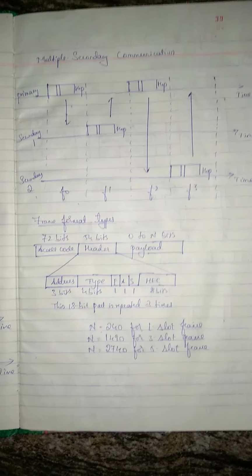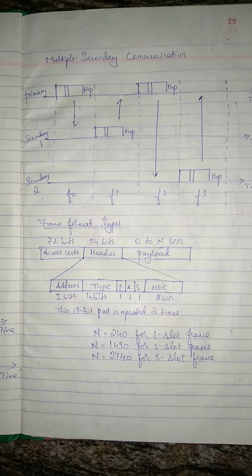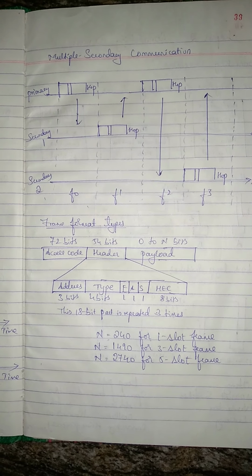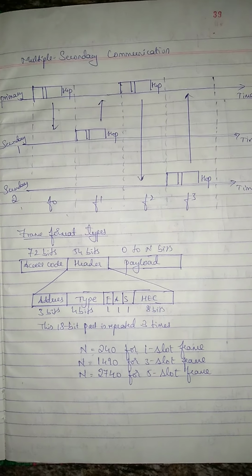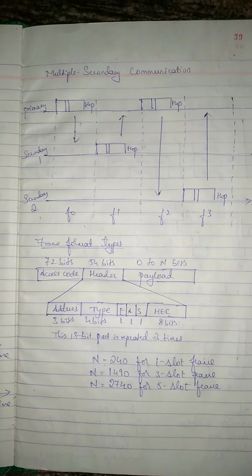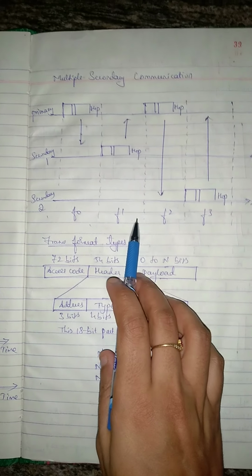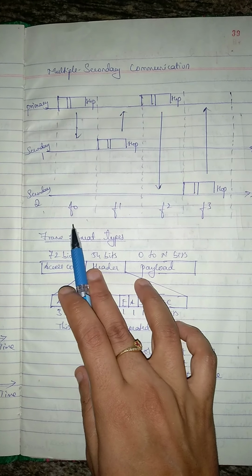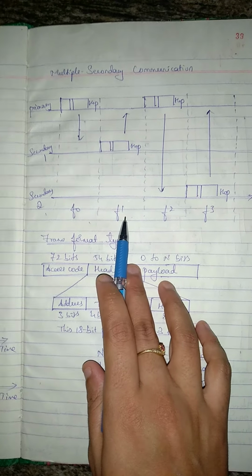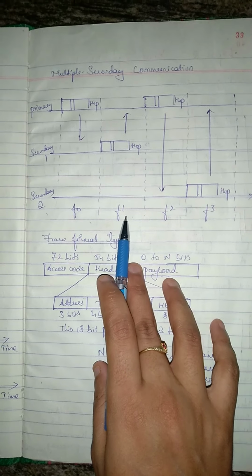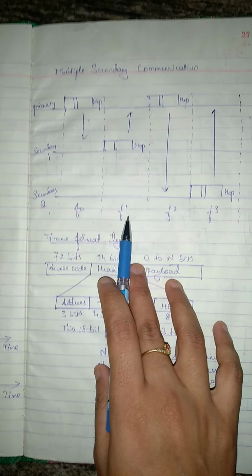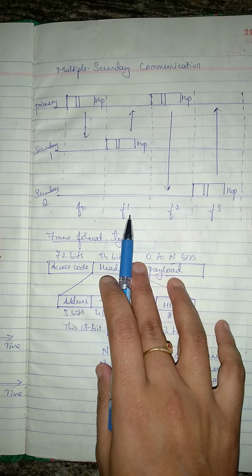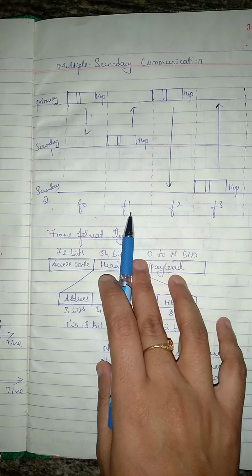Here, the even slots are referred to the primary station, and the odd slots are referred to the secondary stations. In slot 0, the primary sends a frame to secondary 1. In slot 1, only secondary 1 sends a frame to the primary, because it was mentioned in the previous address. Other secondaries are silent here.